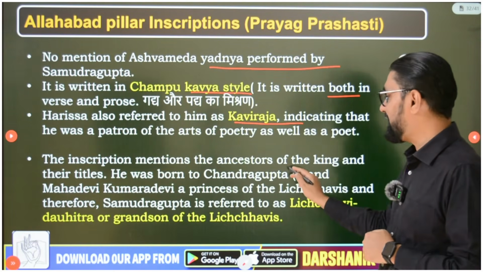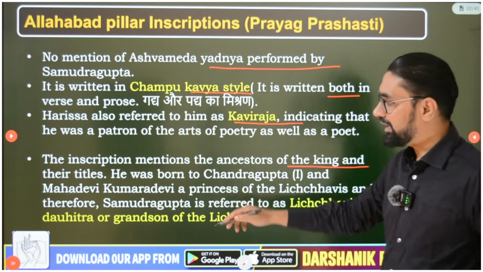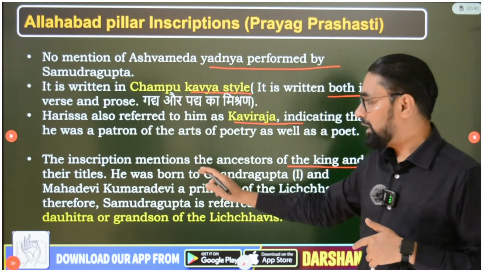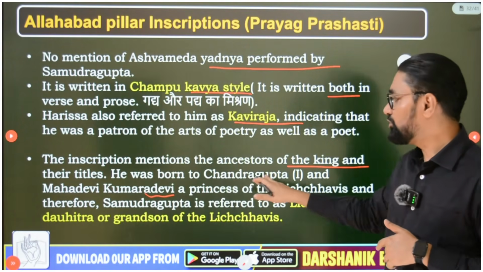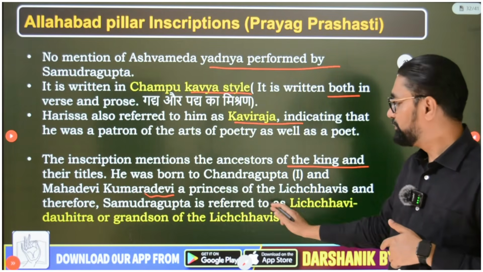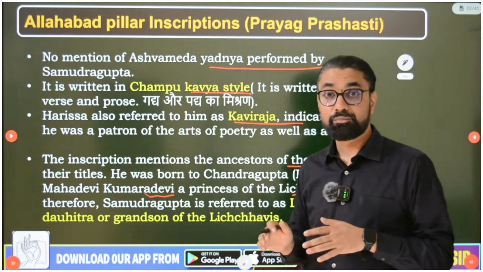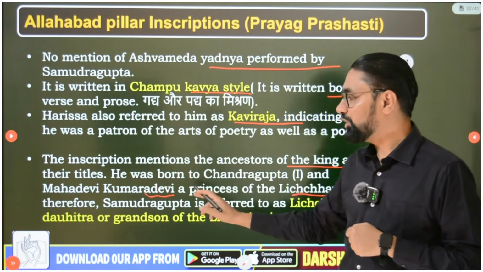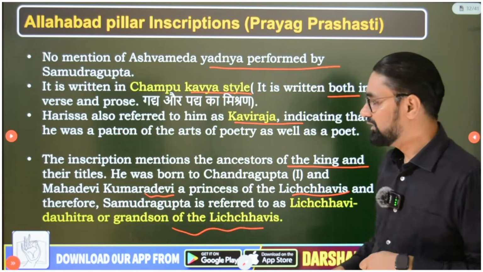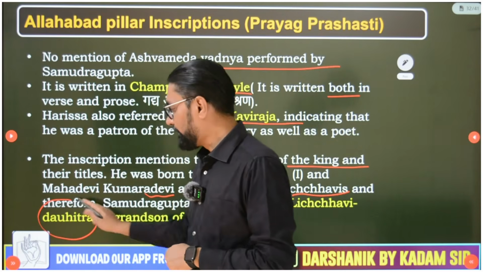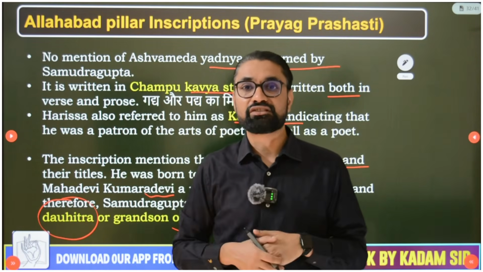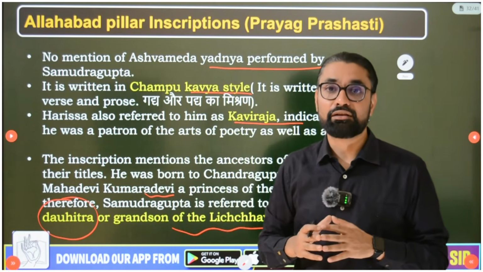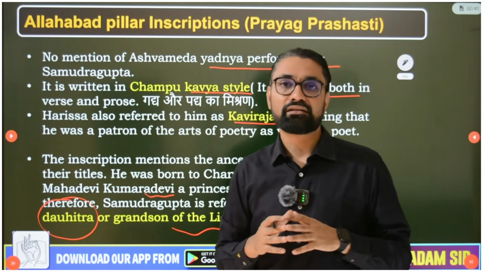The inscription mentions the ancestors of the king, Samudragupta's ancestors and his title, and it was written that his mother, that is Mahadevi Kumaradevi. So he was born to Chandragupta I and Mahadevi Kumaradevi, a princess of the Lichavis. His mother belonged to the Lichavi kingdom. She was a princess of the Lichavis, and therefore Samudragupta is referred to as Lichavi Dauhitra, or grandson of the Lichavis. So remember, Lichavi Dauhitra means Lichavi's grandson, and Samudragupta was their grandson. So this information about his family also we get from these inscriptions.